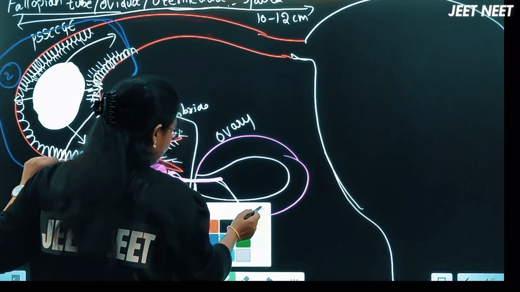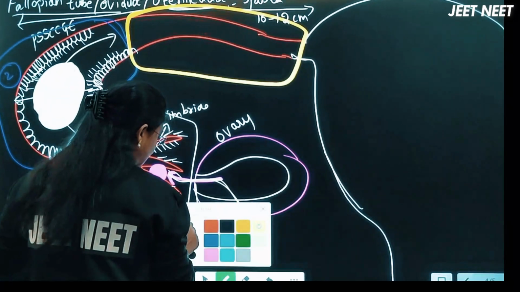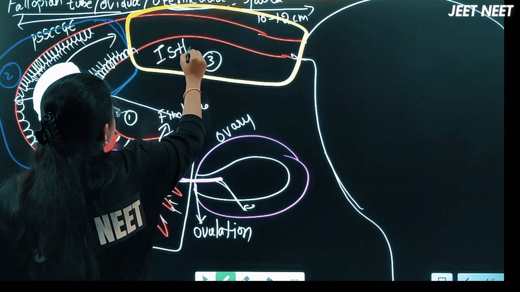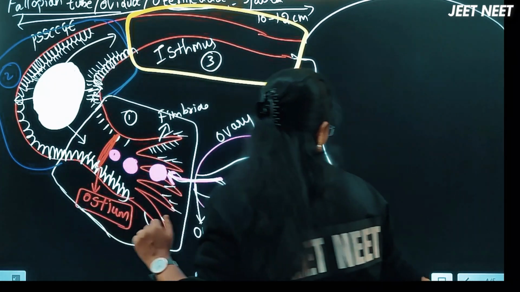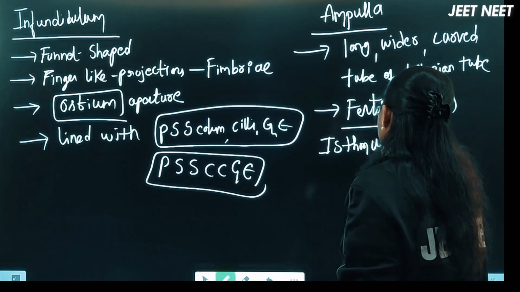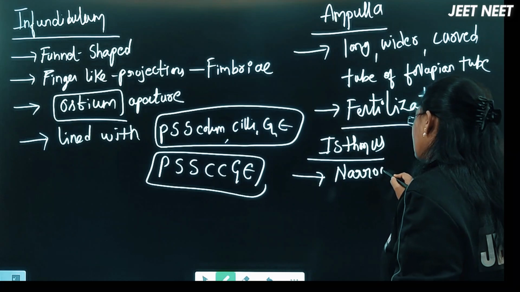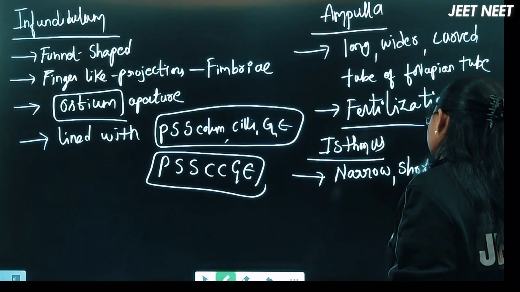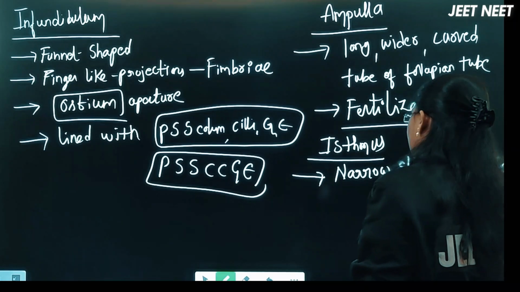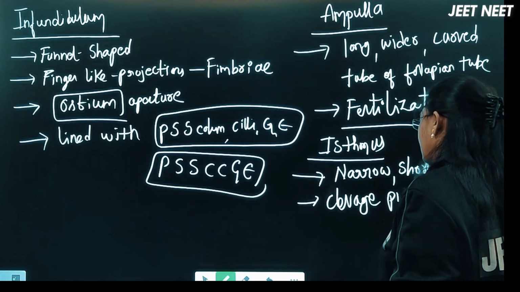Right, now the third part. Now you can see here, this is the third part, called the isthmus. If I write the points about the isthmus here: Isthmus is a narrow, short or thin tube where the cleavage process can happen.